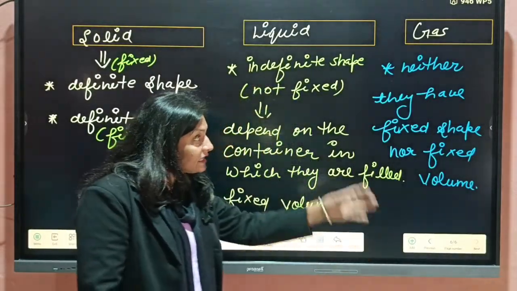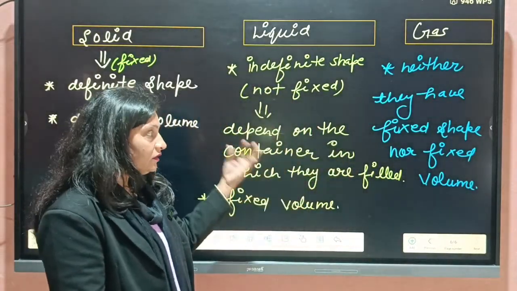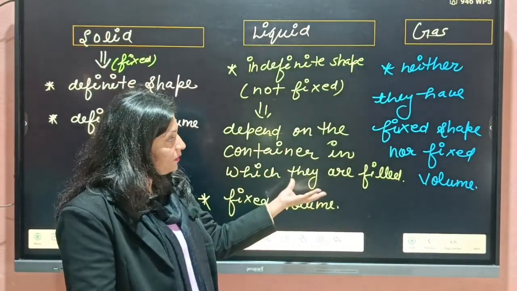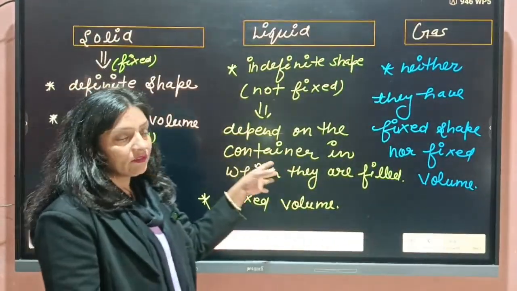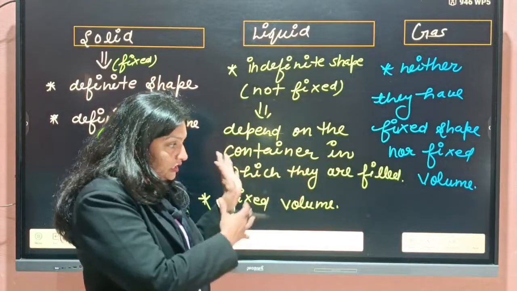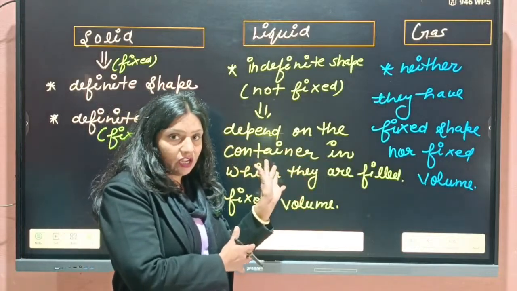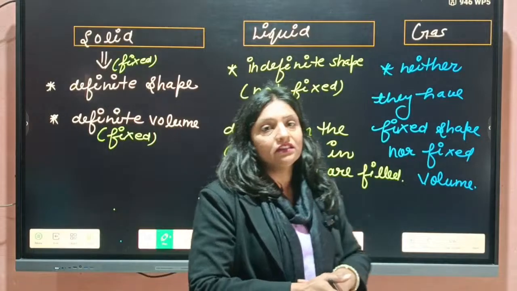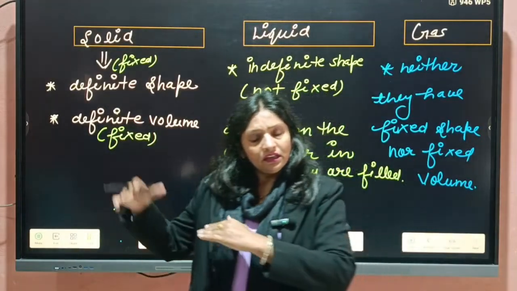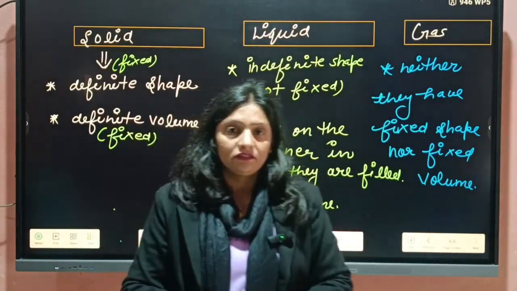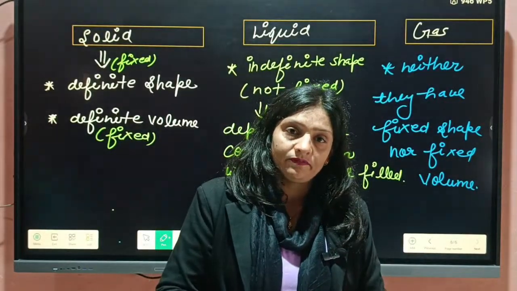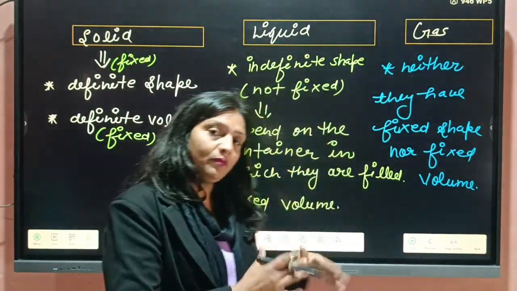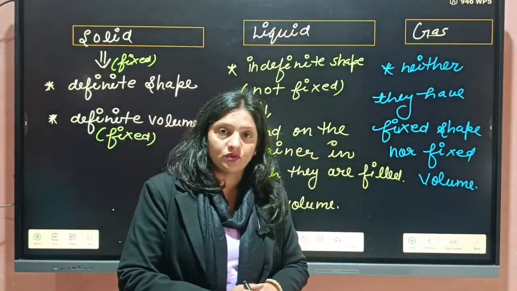It is hanging on this wall, and its shape is rectangular. If I remove it from this wall and hang it at any other place, its shape will remain intact. It will not change. It will be rectangular there also.